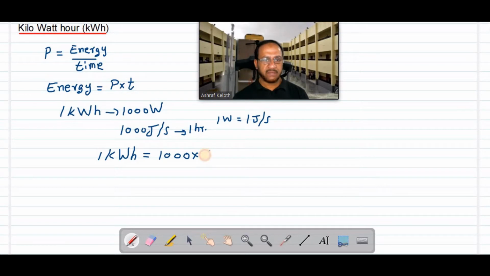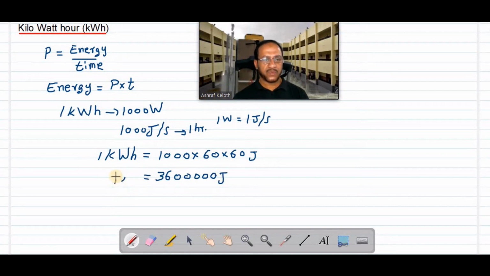1 hour is 60 minutes and 1 minute is 60 seconds. So for converting hour into seconds, you have to multiply by 60 into 60. 1 kWh is equal to 1000 into 60 into 60 joules. When we multiply this, 6 into 6 is 36. Then we have 3 zeros here and 2 zeros here. So in total we have to put 5 zeros.